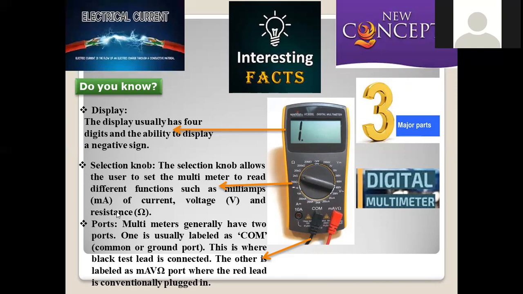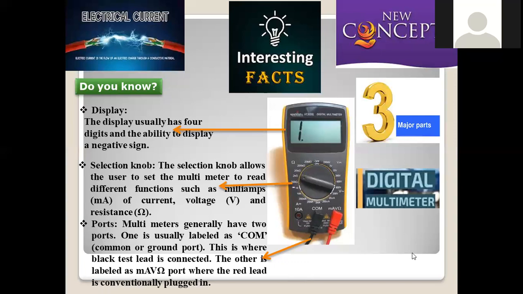If you want to measure infinitesimal values, extremely low fractions of amperes, you can select that using this knob. And voltage, that is normal voltage or millivolts, whatever parameter you want to measure, you can select. Resistance can also be taken into consideration. So the selection knob is used to select what kind of parameter you want to measure.